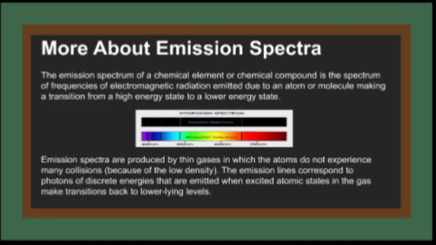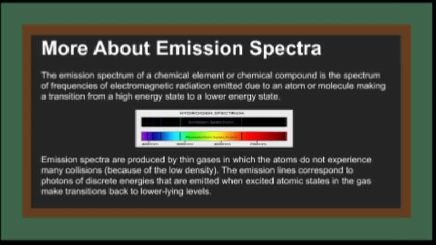This is something more about emission spectra. First of all, the definition of emission spectra: this is the spectrum of frequencies of electromagnetic radiation that are emitted when an atom or molecule makes a transition from a higher energy level to a lower energy level.